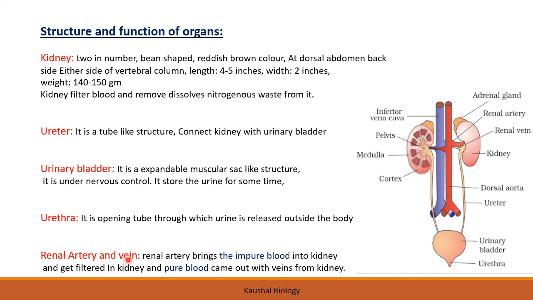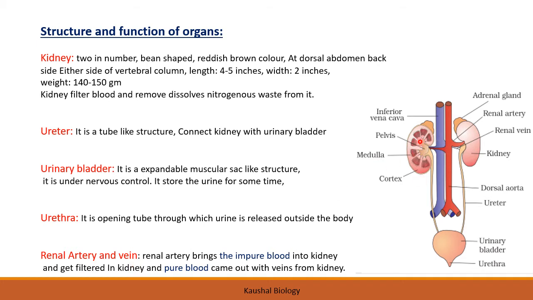The renal artery and renal vein. This renal artery brings the impure blood into the kidney. You can see this renal artery is bringing the blood, impure blood meaning it has waste material in it, into the kidney, and it is getting filtered in the kidney.